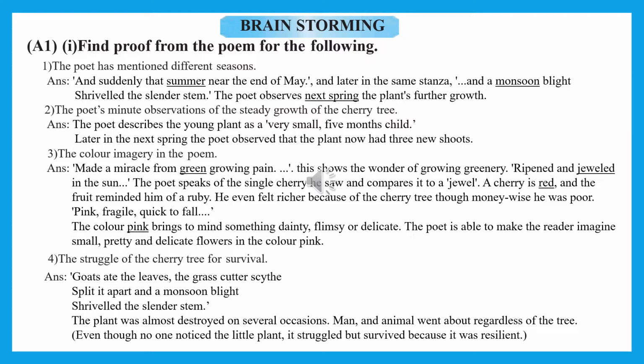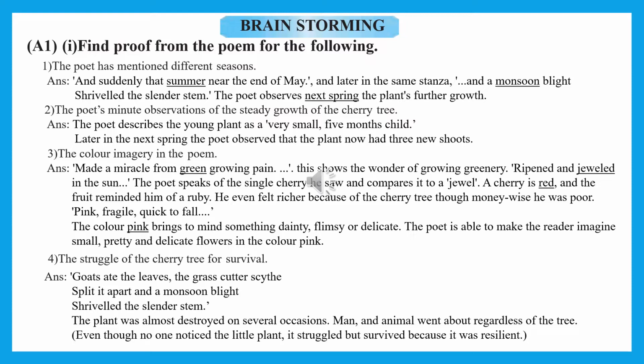You go through it. The struggle of the cherry tree for survival. Just go through the answer. Goats ate the leaves, the grass cutter's scythe split it apart, and a monsoon blight. All these show the struggle of the cherry tree for survival. In this, the poet has expressed it in a perfect way.